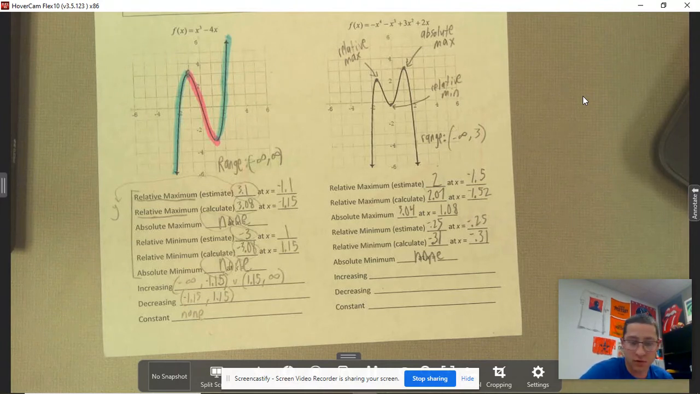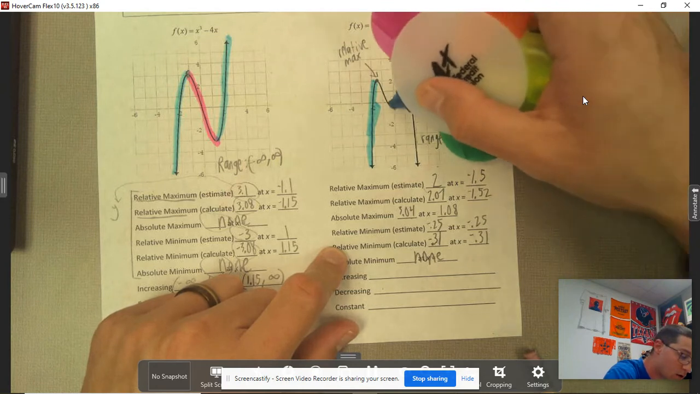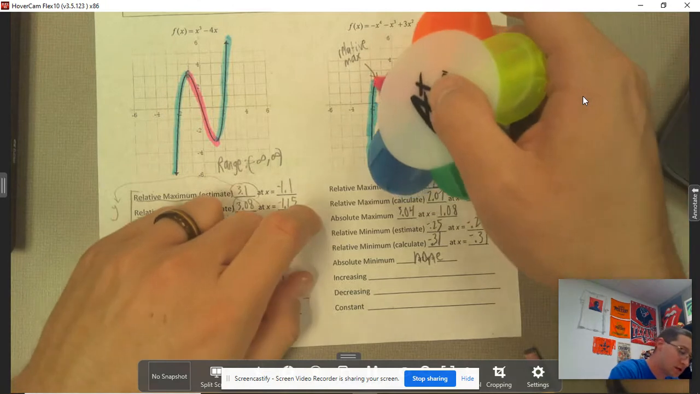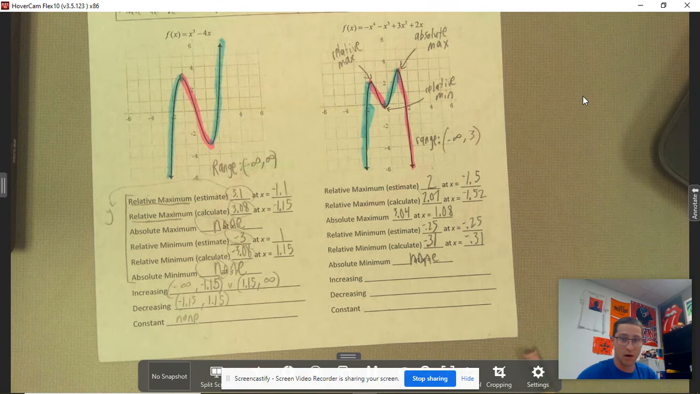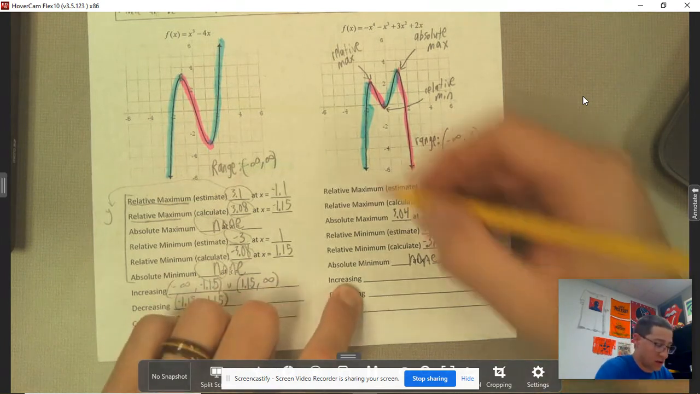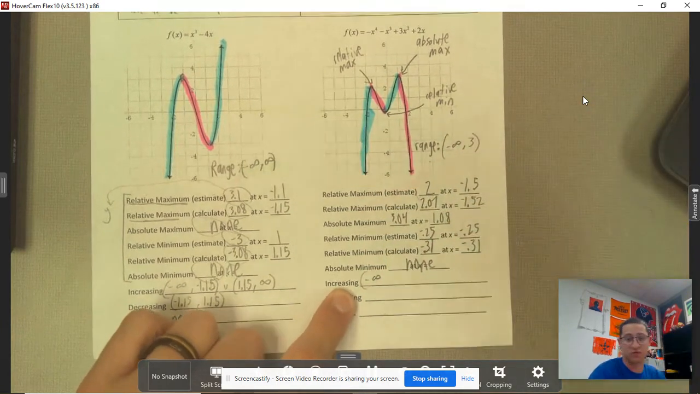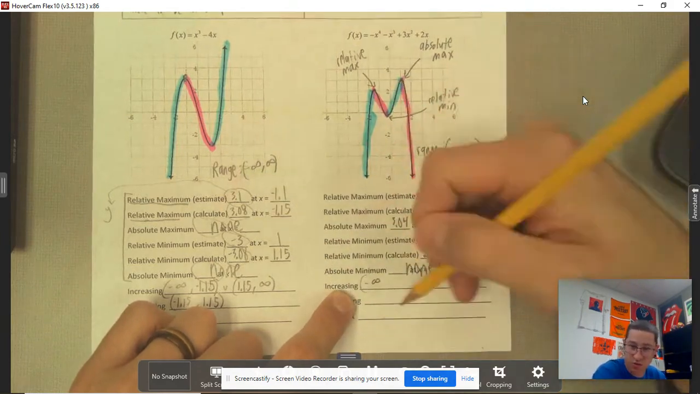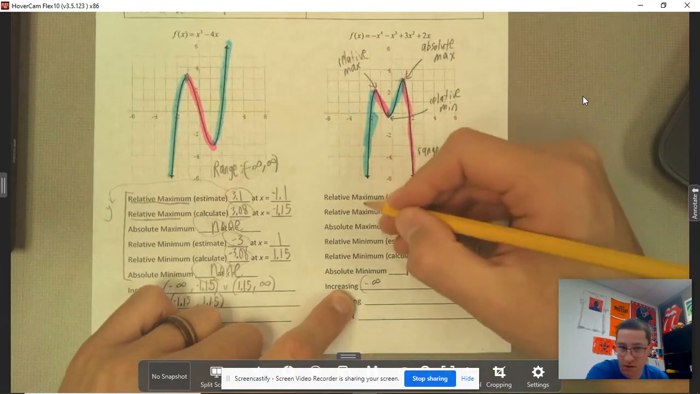Let's go ahead and fill this in, but I will first label everything. We are increasing here, increasing here, increasing here. That's it. The other spots I am decreasing. There's no constant. So for the increasing, I'm starting at negative infinity, and it's x values. This does go to the left forever, even though it kind of looks like it's going straight down. It does continue to the left forever, just ever so slightly.